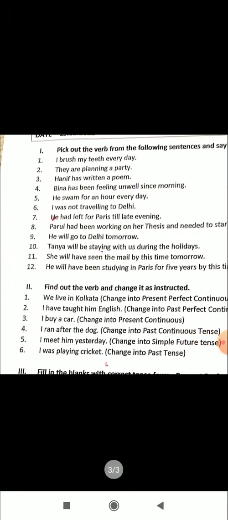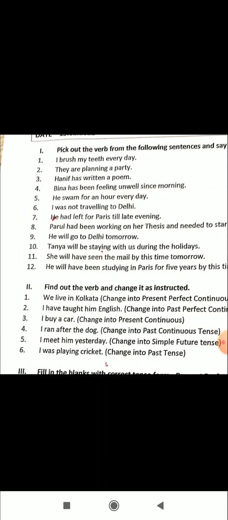Pick out the verb in the following and say what tense it is. I brush my teeth every day. Here brush is a verb, present tense. They are planning a party. Are planning is a verb, present continuous. Has written is a verb, present perfect. Has been feeling, verb, present perfect continuous.